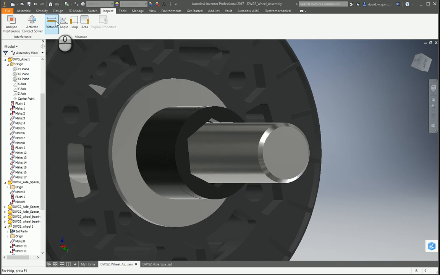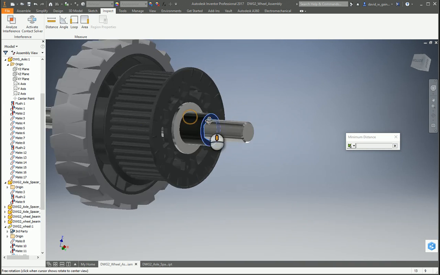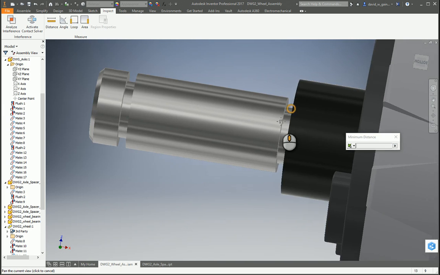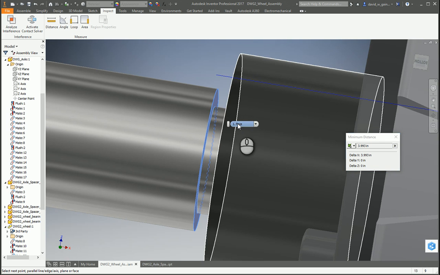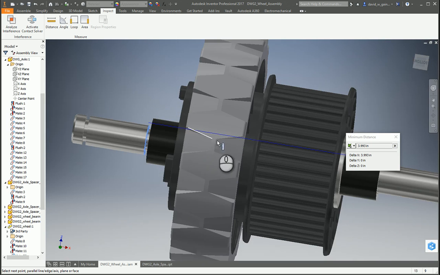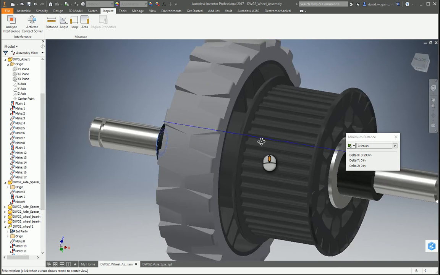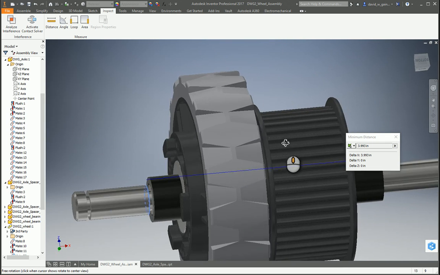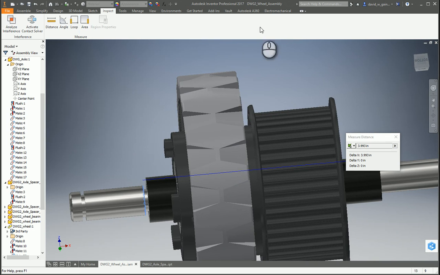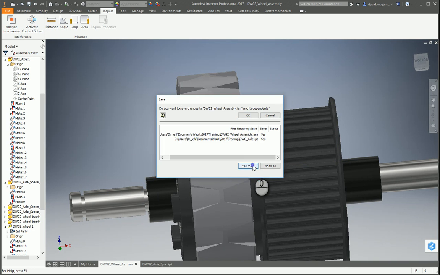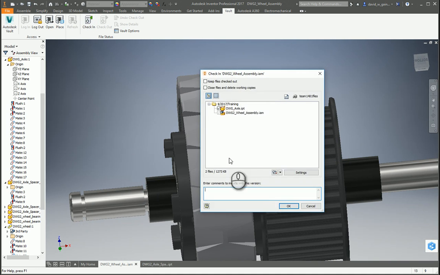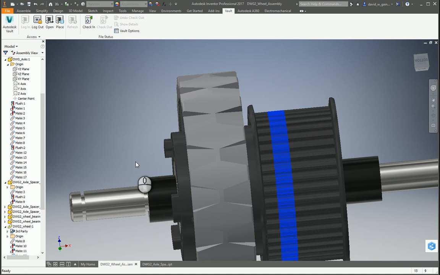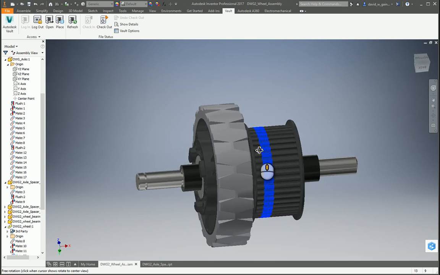Now let's measure again from that outer face of the spacer, the face on the axle, and we got 3.993, 7 thousandths. That might be a tad tight. However, for what we're doing right now, this is pretty good. So let's come in and say save. Yes to all. Okay. And then vault check-in. And now we've created the axle subassembly.